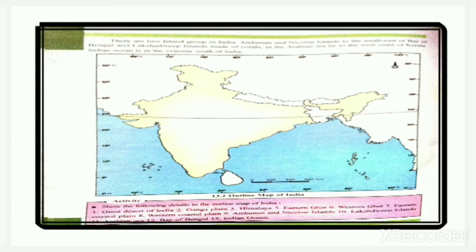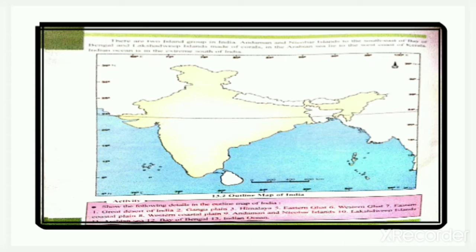And fertile delta regions have been formed by rivers like Mahanadi, Godavari, Krishna, Kaveri, etc. in South India. There are two island groups in India: Andaman and Nicobar Islands to the southeast of the Bay of Bengal, and Lakshadweep Islands made of corals in the Arabian Sea, which lie to the west coast of Kerala. The Indian Ocean is in the extreme south of India.